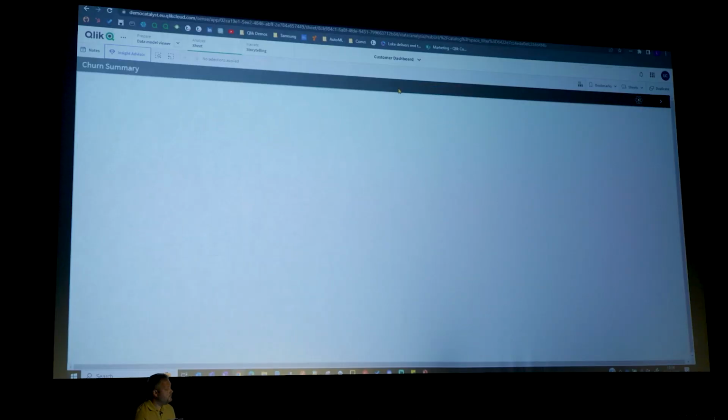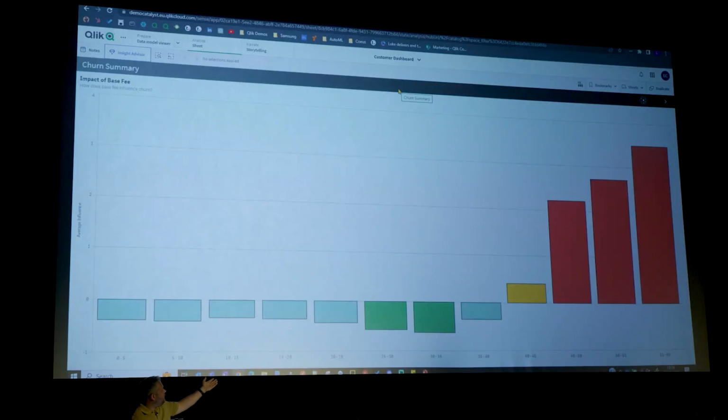On my chart on impact on base fee, I actually get an indication of where the sweet spot is. So between 25 and up to maybe £40, the customer's not likely to churn. In fact, 25 to 35 is a real good indicator. When you start getting £40 and above, that's where we're going to have real issues.